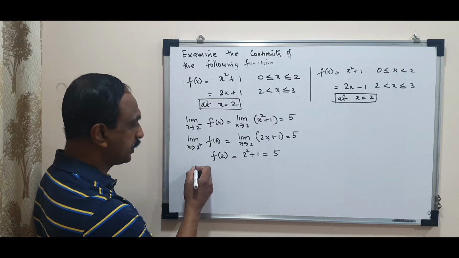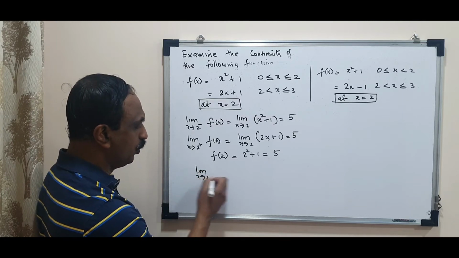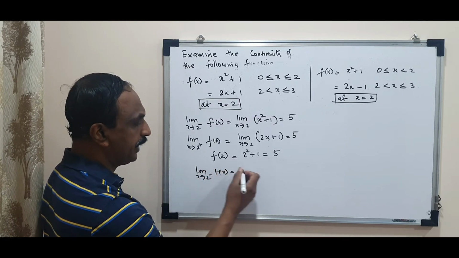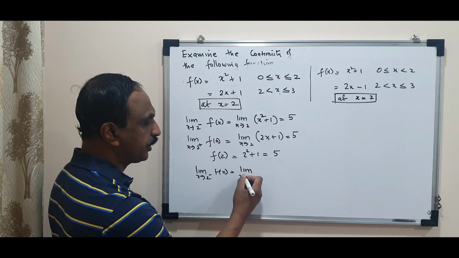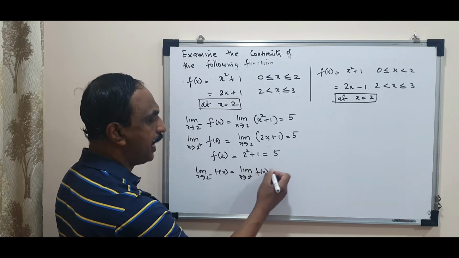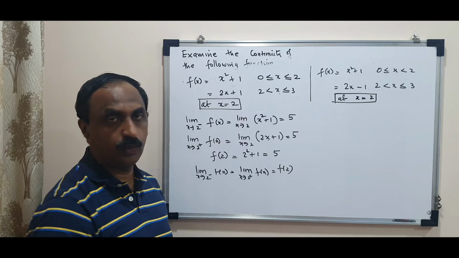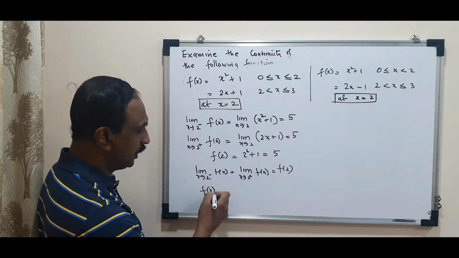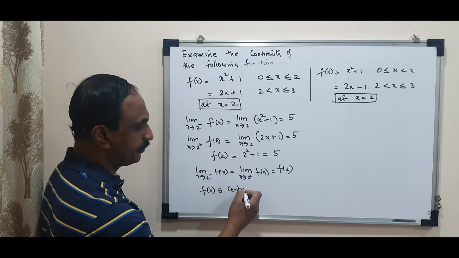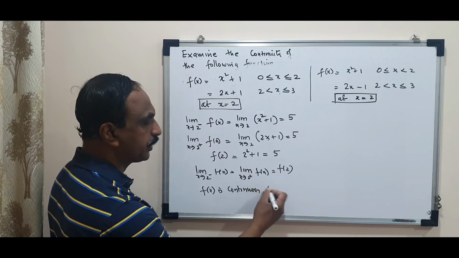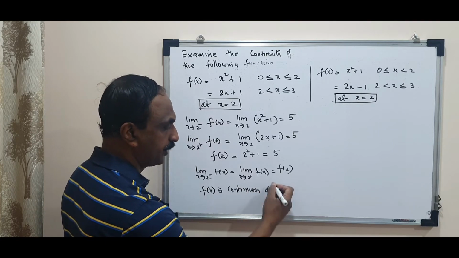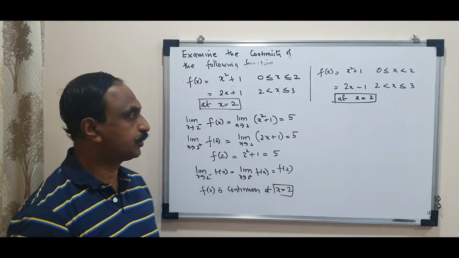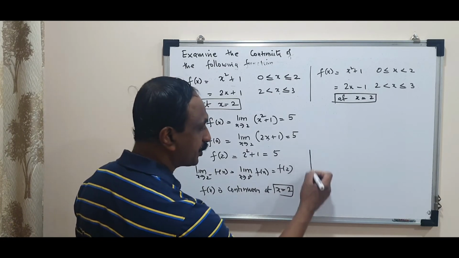So my conclusion is limit x tending to 2 minus f of x is equal to limit x tending to 2 plus f of x and f of 2. All three are equal. Therefore, the function is continuous at x equal to 2. So the function becomes continuous at x equal to 2. Let's look at the graph of this function.